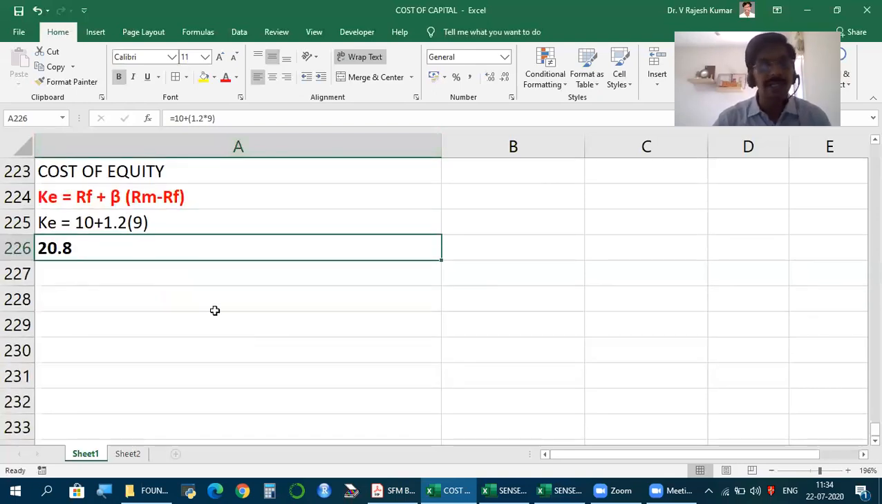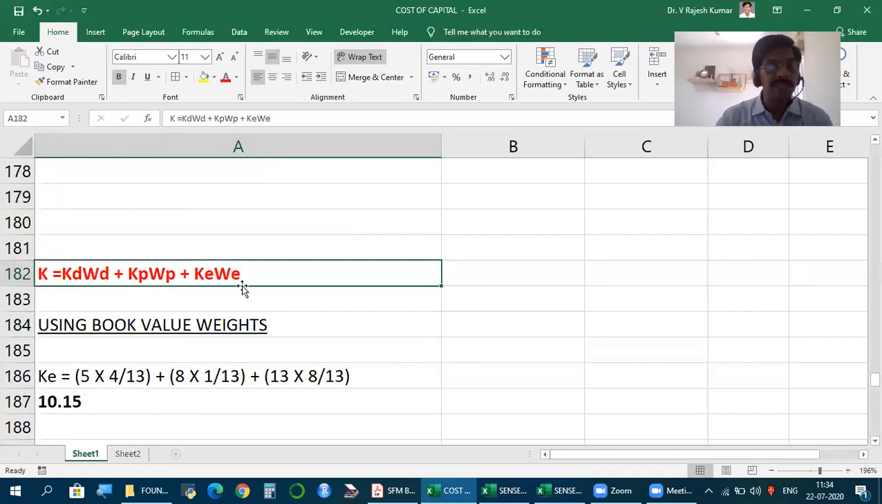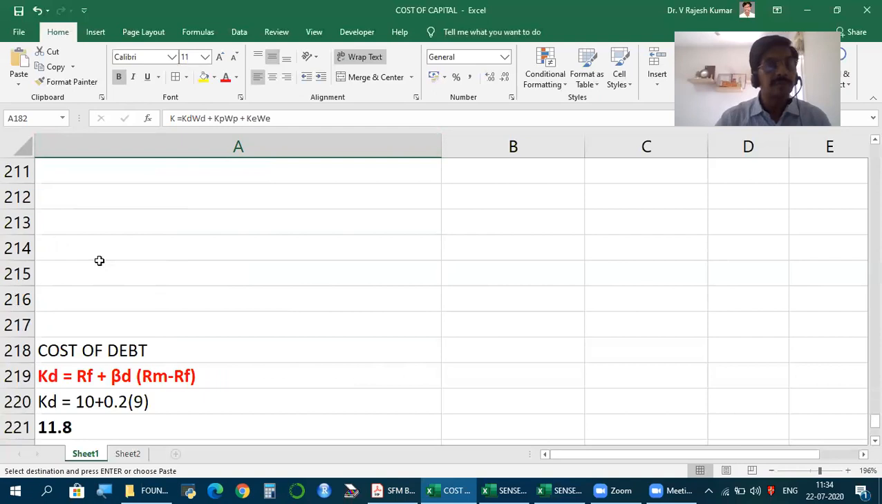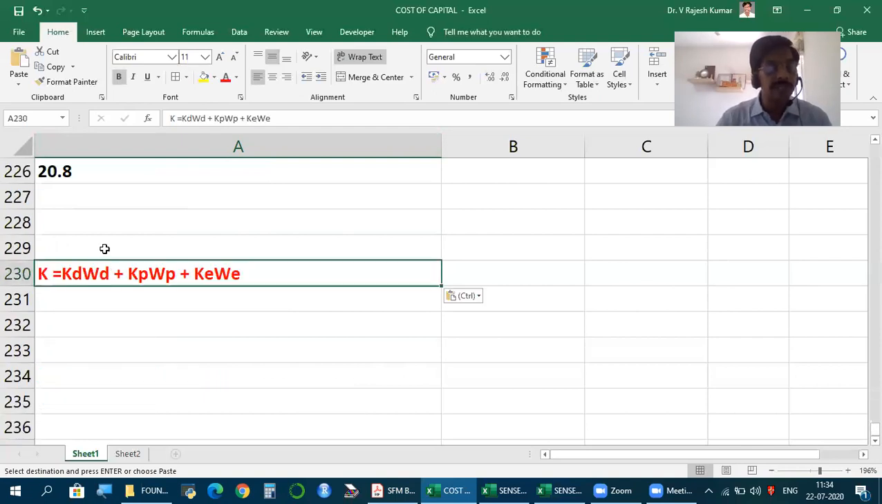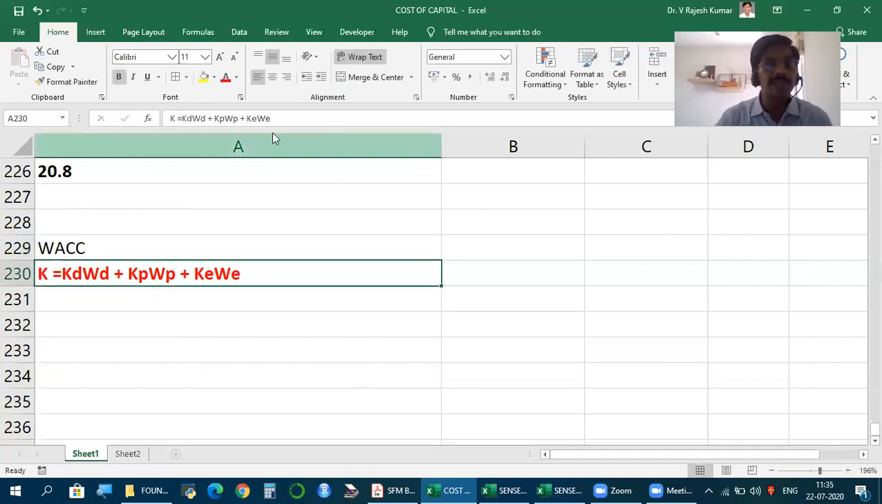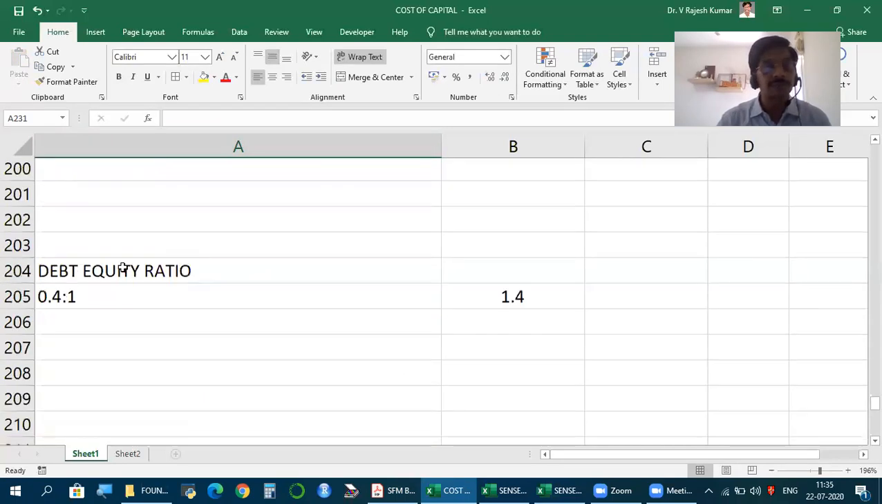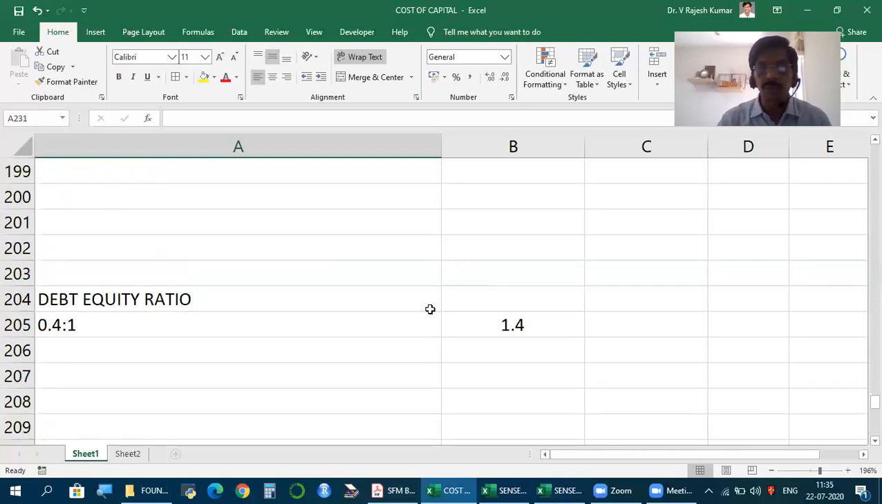And here we don't have any details of preference shares. So how do we calculate K WACC? This is the formula, method 1. Mind you, till now we're discussing method 1. Since we don't have preference, I just write so much. We have everything available: KD we calculated. WD, from the debt equity ratio, we know 0.4:1, so total is 1.4. 0.4 by 1.4 is debt, 1 by 1.4 is equity.